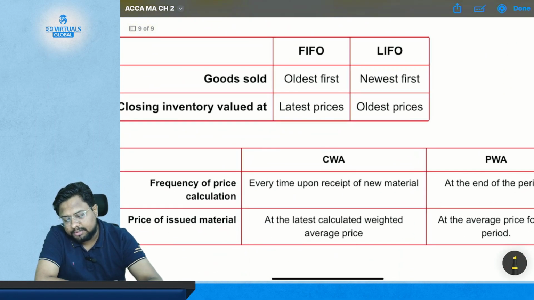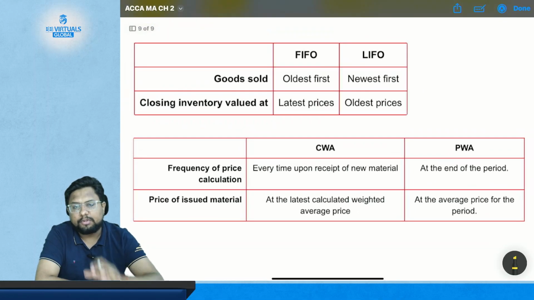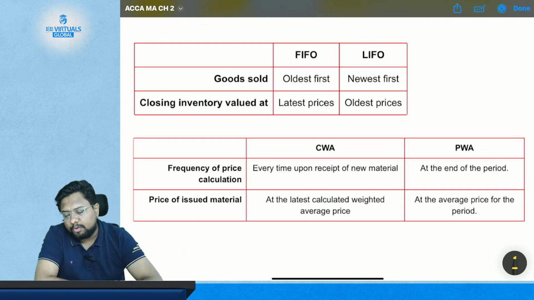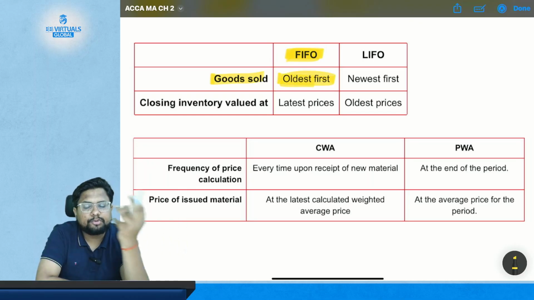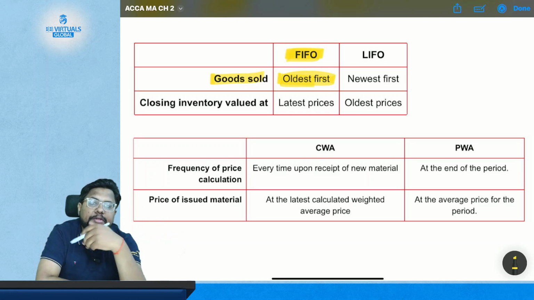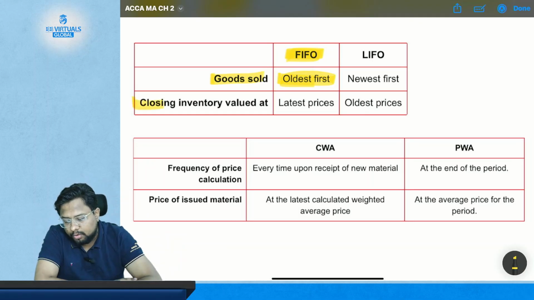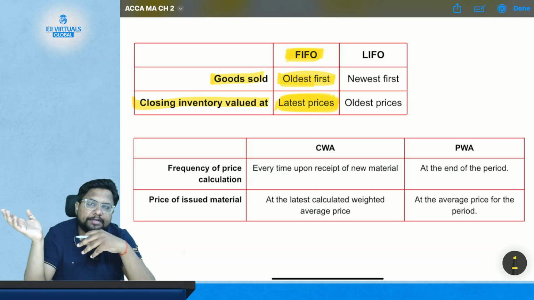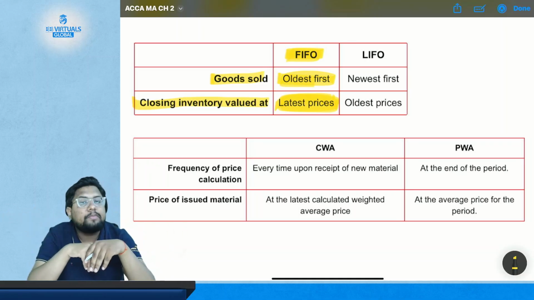Okay, now let's see. This is the chart which is provided on your ACC study hub. So all credit goes to ACC study hub for this table and chart, where you are provided with the information that in the case of FIFO, the goods sold are the oldest first. So this is FIFO, first in first out. Whatever goods you sell are the oldest ones. And the closing inventory will be valued at latest prices, because whatever you purchased earlier is sold out, so what is left is the latest purchase, and it will have the latest price.